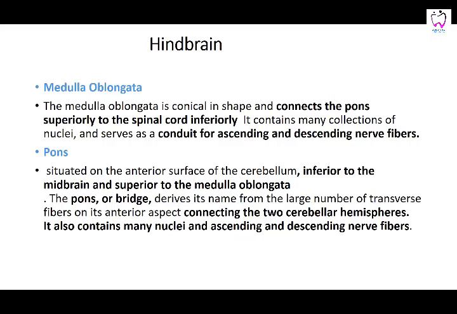Then is the pons, inferior to the midbrain and superior to the medulla. It is a bridge, and derives its name from the large number of transverse fibers on its anterior aspect connecting the two cerebellar hemispheres. That is why it is called a bridge for the fibers. Many nuclei and ascending and descending fibers pass through it from the spinal cord to the medulla, medulla to the pons, and then to the midbrain.